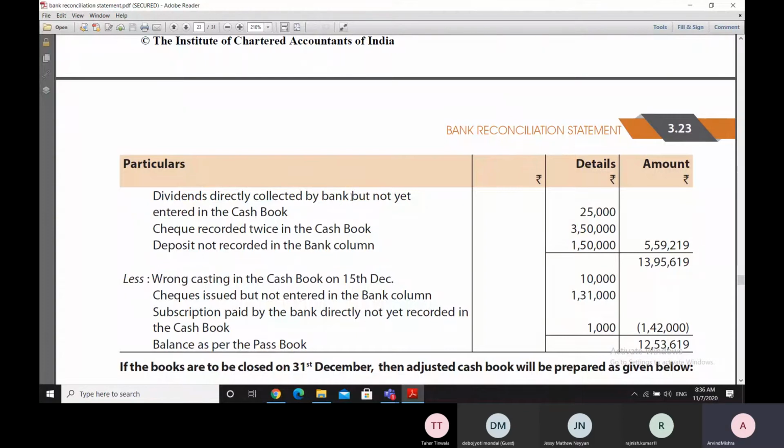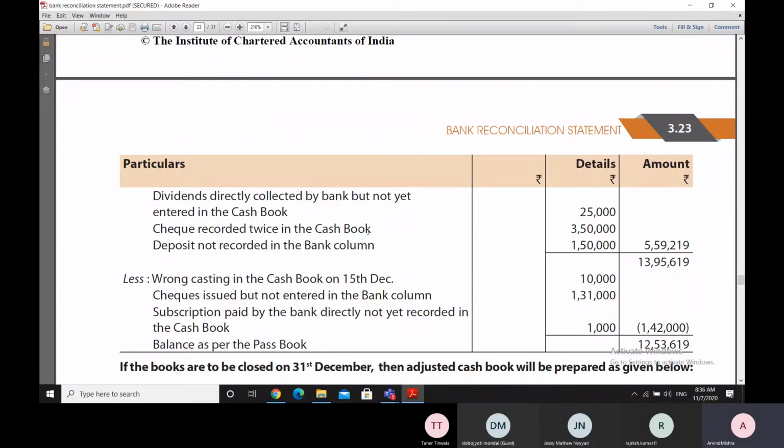Collected by the bank means the bank has made this entry in the bank statement. It has credited our bank statement with 25,000 rupees, but this is not yet entered in the cash book. So therefore the bank statement balance has become more than the cash book balance, and therefore while moving from the cash book towards the bank book, we'll have to add this amount of 25,000.